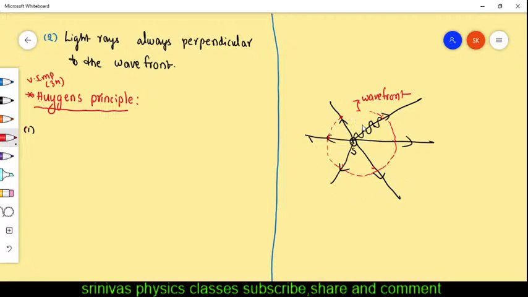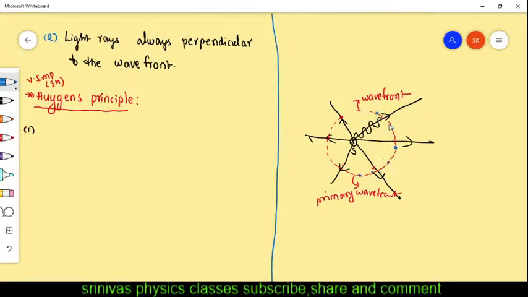Now, how did Huygens explain it? This is a wavefront. The wavefront generated in the beginning is called the primary wavefront according to Huygens. This is the primary wavefront. Now take some points on the primary wavefront. Every point on the primary wavefront acts as a new disturbance.